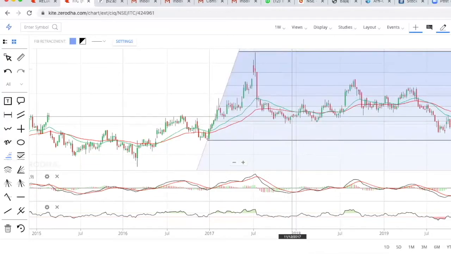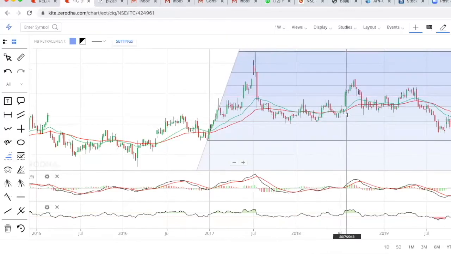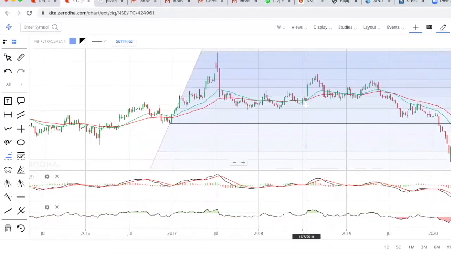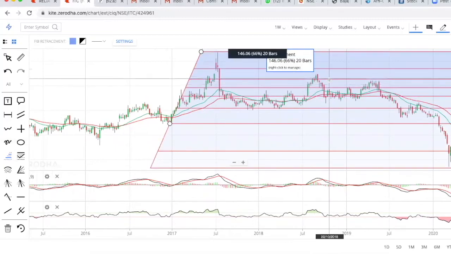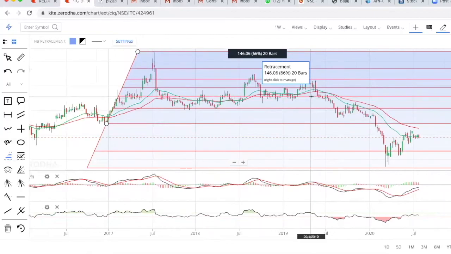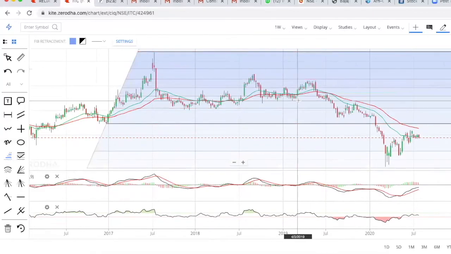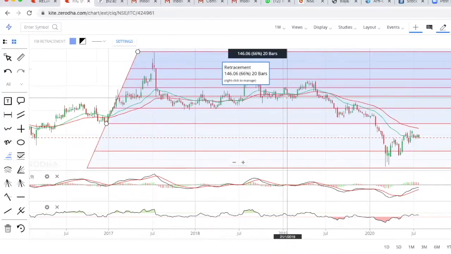You can see it then consolidated over here in this phase, and finally it has never gone back. From 38% it retraced back and then started falling down. So definitely there is no scope to hold this stock once it has breached 61.8%.